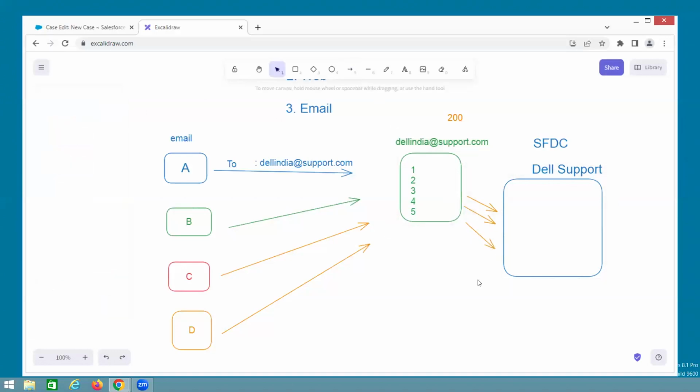Understand? But what is the pain? For example, here in Dell India, per day 1,000 emails are coming all over India. What about all over the world? More than 1 lakh or 2 lakh cases will be coming. Different people, different issues. That means if 2 lakh mails are coming in the mailbox all over the world, then 2 lakh cases will be manually created. It's very, very difficult, right? Open the mailbox, see the subject, see the body and convert it to a manual case. It is very, very difficult.